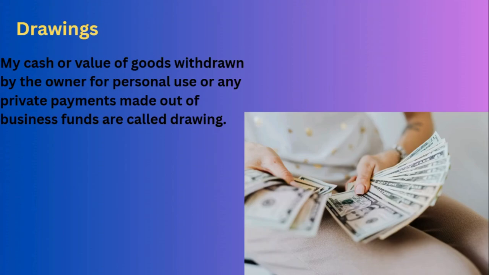That is called drawings. It may be a medical emergency or you are going to some function and immediately you need money. So you take that 2000 rupees from your electrical shop. That is called drawings. So you have to note down this 2000 rupees. Otherwise, where this 2000 went, which product I sold, you may get confused.